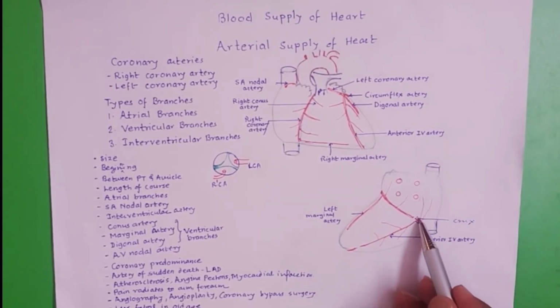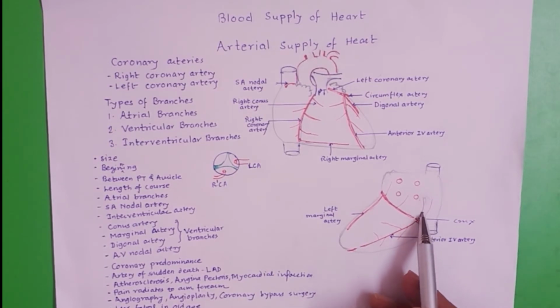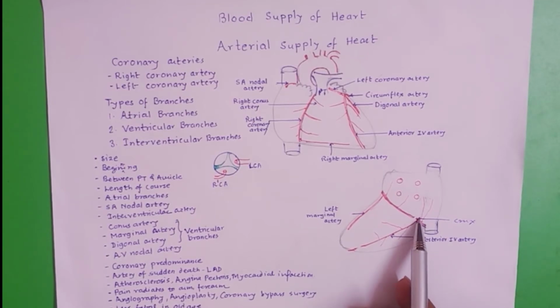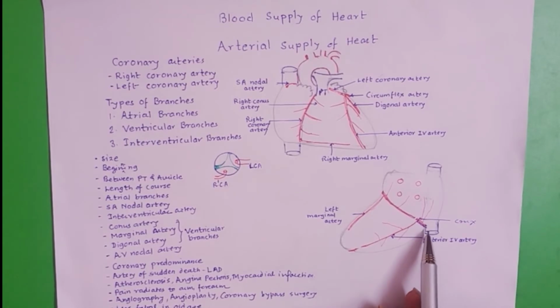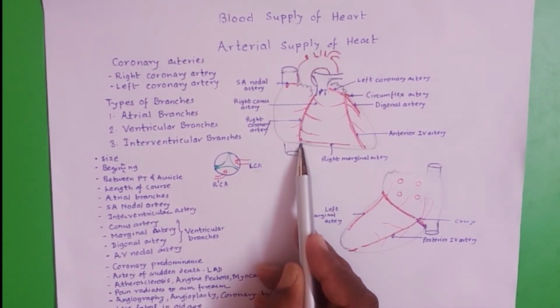This is the meeting point between interatrial groove, posterior interventricular groove, and the left and right posterior parts of the coronary sulcus. In 60% cases, the right coronary artery just crosses the crux, while in 10% it reaches only up to inferior border.